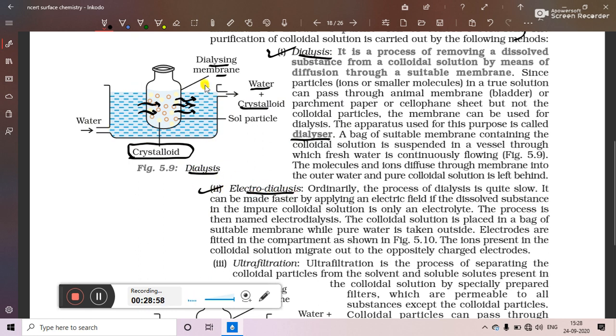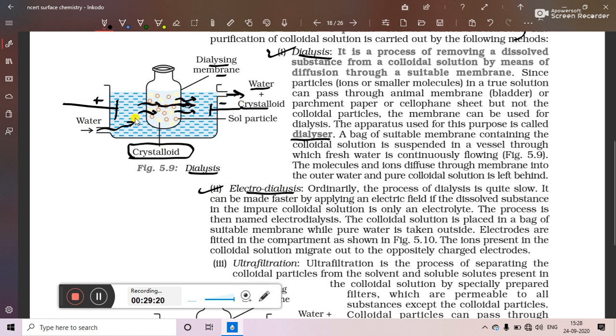The arrangement of the apparatus in electrodialysis is the same, only the thing is that at the two ends of the outer vessel, two electrodes are kept, anode and cathode, positive and negative electrodes. Because of the flow of electricity, the movement of water will become faster, so entry and exit of water will become very rapid.